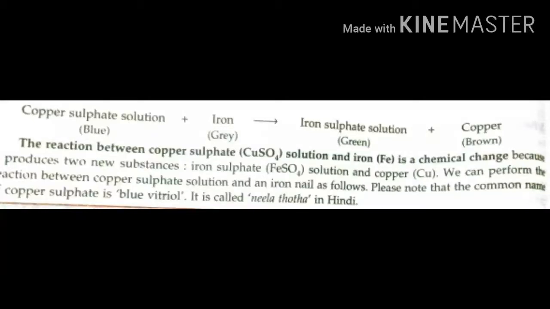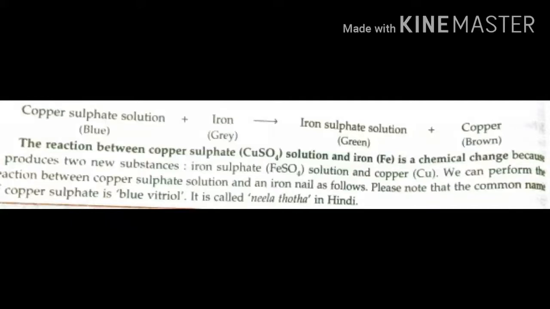Next, the importance of chemical change. Metals are extracted from ores by chemical change. Medicines are prepared by carrying out a chain of chemical changes.